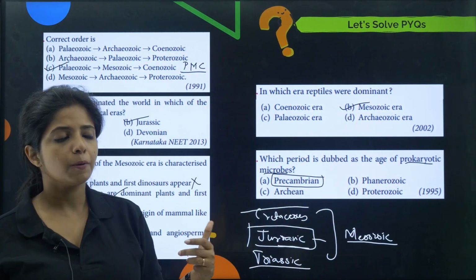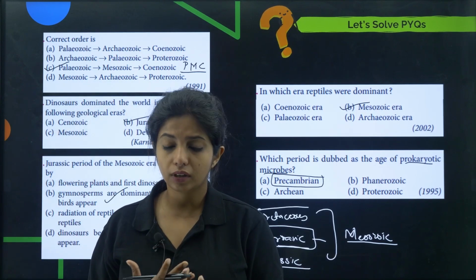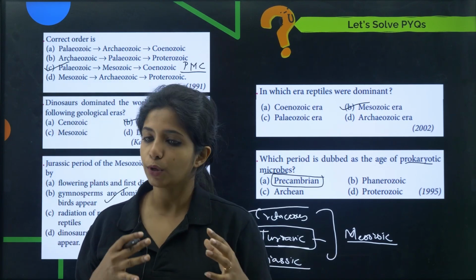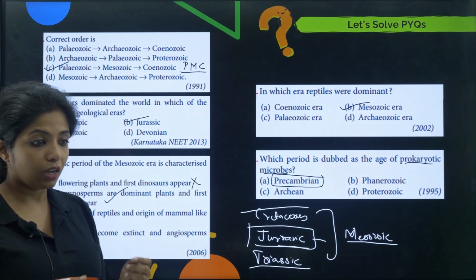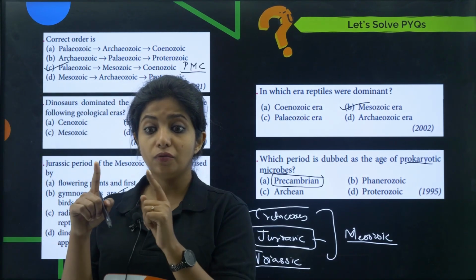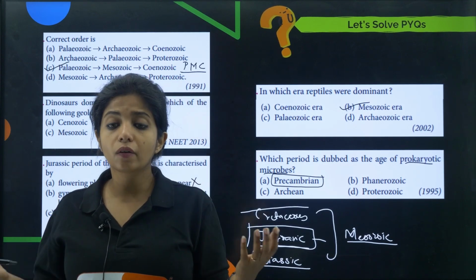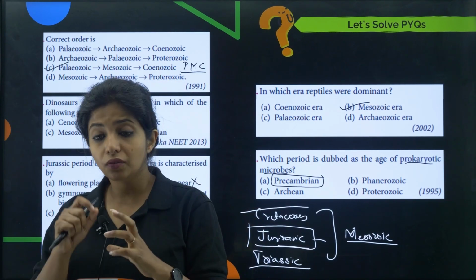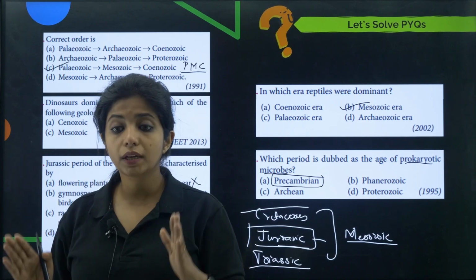This came in 1985. But since there is no specification in your NCERT and there are huge difficulties for children to learn, I don't think these type of questions could come. But again, you should know which era, what organisms are dominant. When you see a branching, for example, birds are totally different from reptiles. So obviously you have to know when they branched off. Again, mammals also, when did they branch off? You should know that.